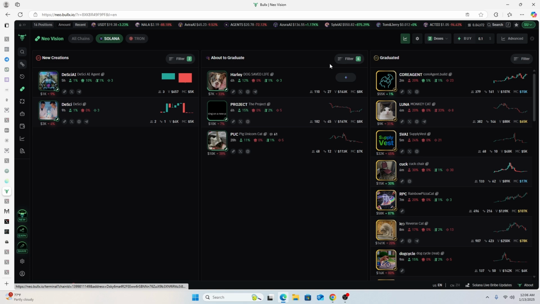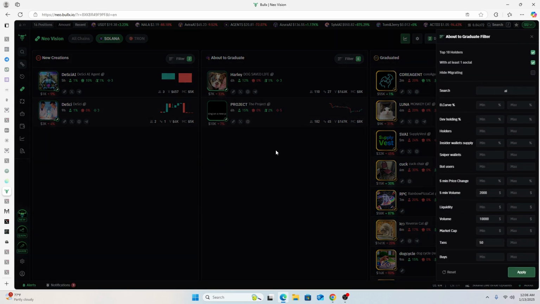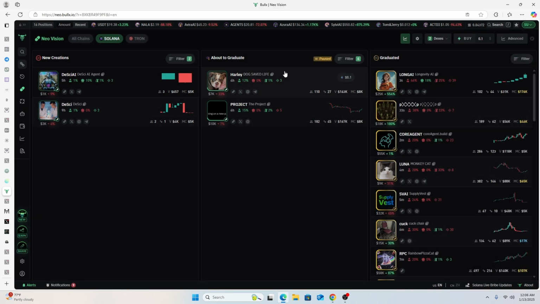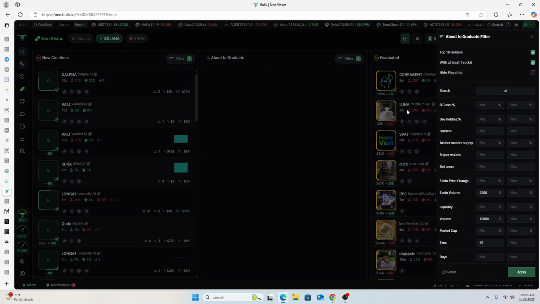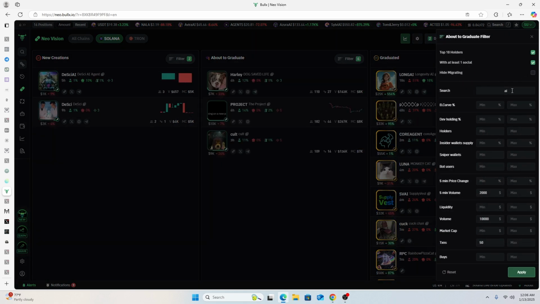Here, I have the luxury of using more filters because the token has gained some traction and has met some volume threshold. It's not a very quick situation, so it allows me to do more due diligence. This is where I play with more filters and then take my time to do due diligence.